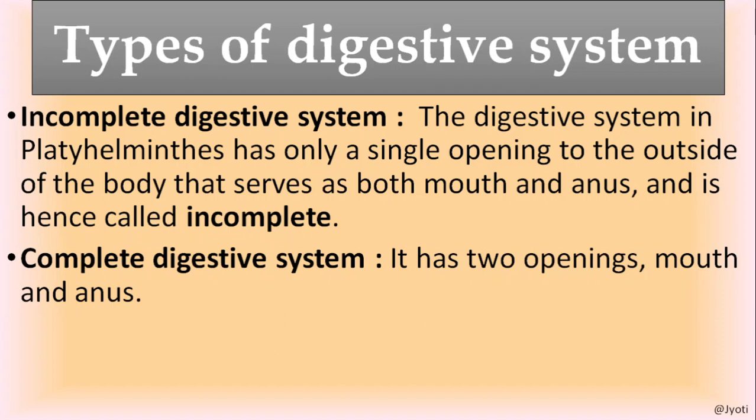But in contrary to this, a complete digestive system should have two openings, that is mouth and anus. Mouth for ingestion of the food and anus for the egestion of the food, or removal of the undigested food materials. So in platyhelminthes, where there is organ level of organization, the digestive system is incomplete, but in other higher phyla of invertebrates, and in all chordates, there is a complete digestive system.